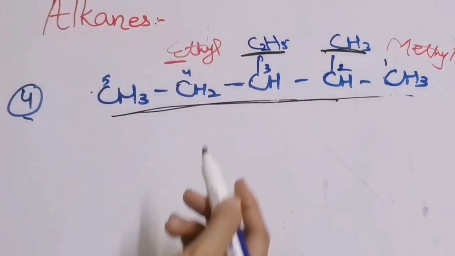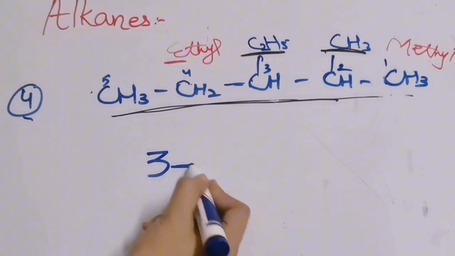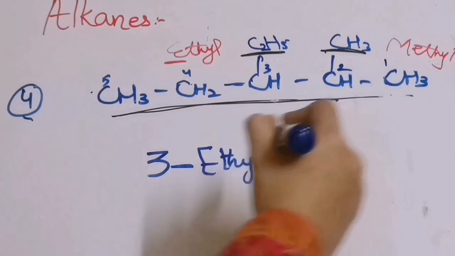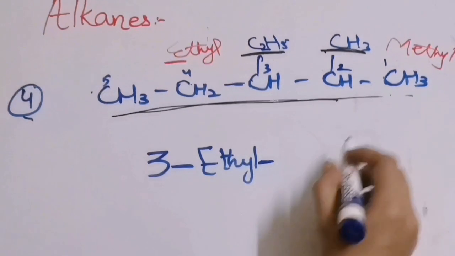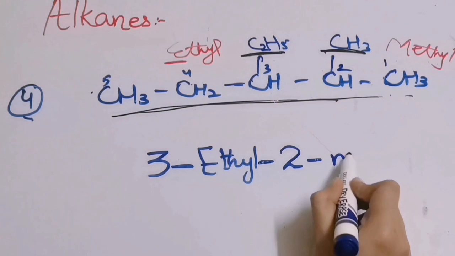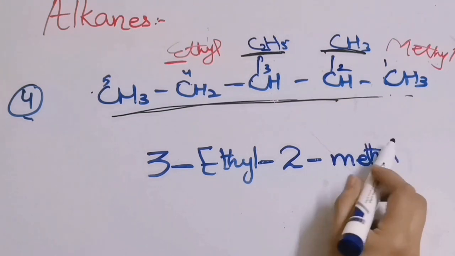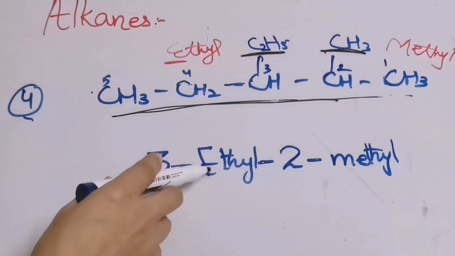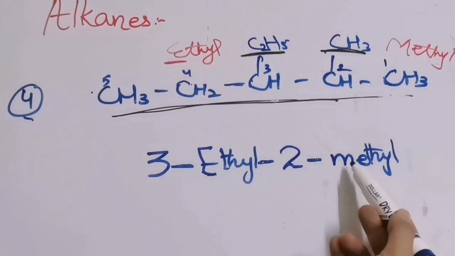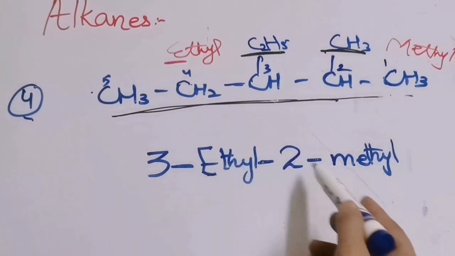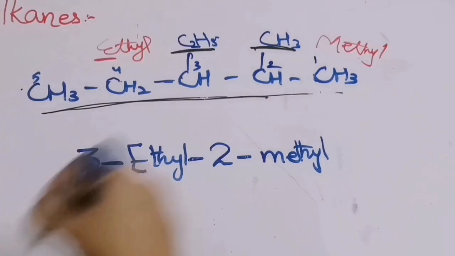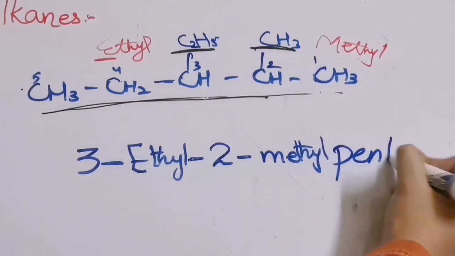First we will write the number. It will be 3. Then we will write the hyphen. Then ethyl. After that again hyphen, and we will write 2. Then again hyphen. Then we will write methyl. See over here that only the first alphabet will be capital. Here the first alphabet was E of ethyl, so we wrote it capital. Now all the other alphabets will be small. 3-ethyl, 2-methyl. And now what is the name of the parent compound? There are 5 carbons, so its name will be pentane.